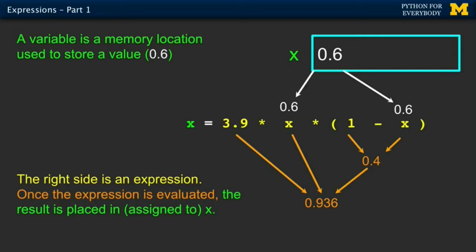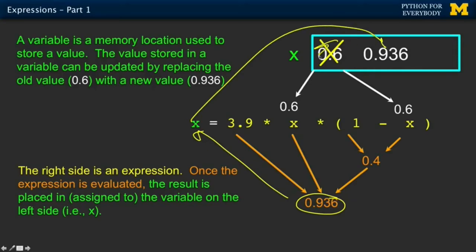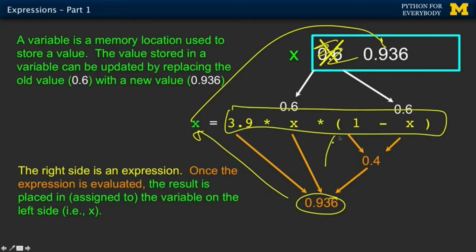So if, for example, x before this statement started had a 0.6 in it, it firewalls this part off and computes this part by pulling the 0.6, the old value of x, doing the computation, running through the operations, and getting the new value. Then, and only then, does it store the 936 into x, and that overwrites the 0.6 that was in x. One side finishes and produces a result, and then it can overwrite. It doesn't mean you have to put the variable on both sides, but it's why you can.